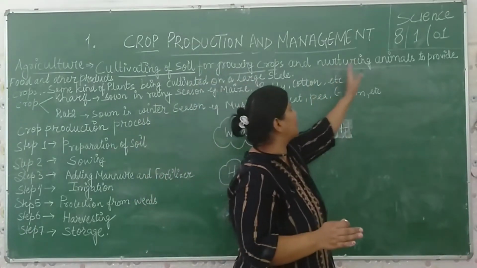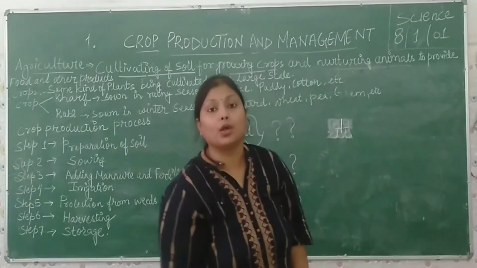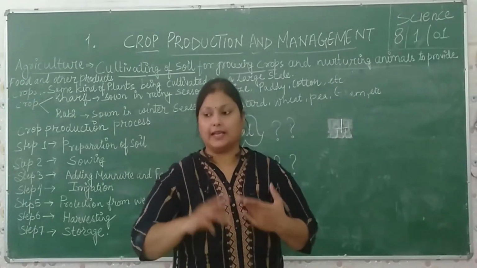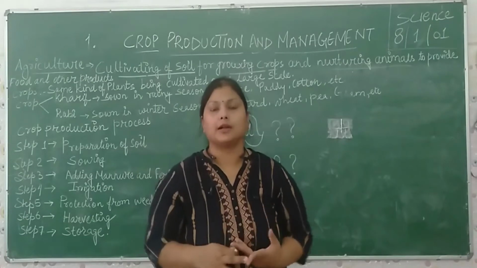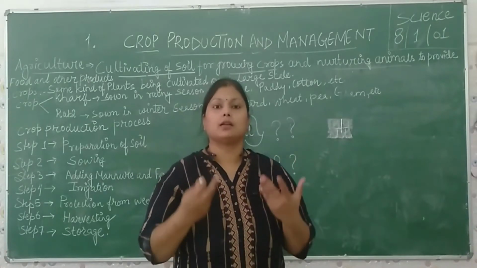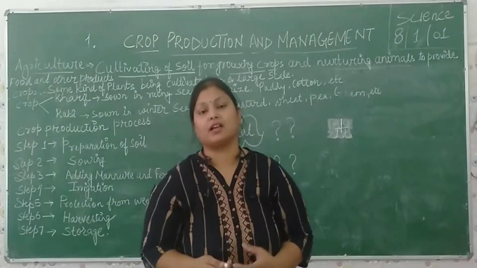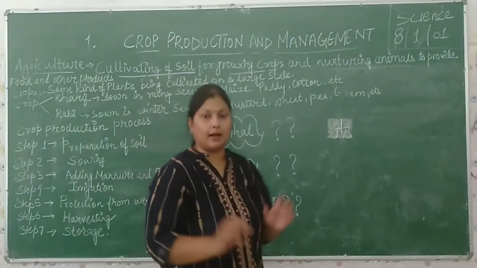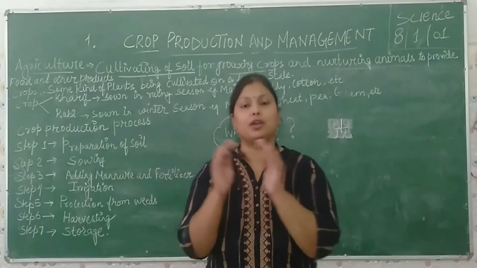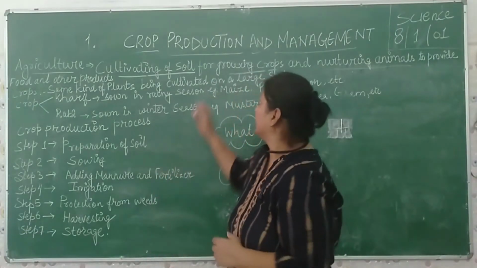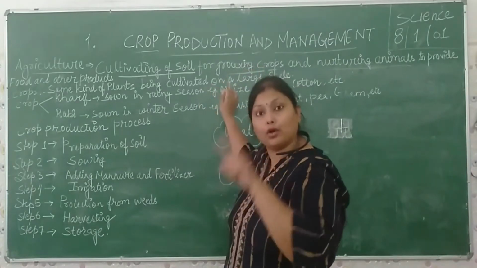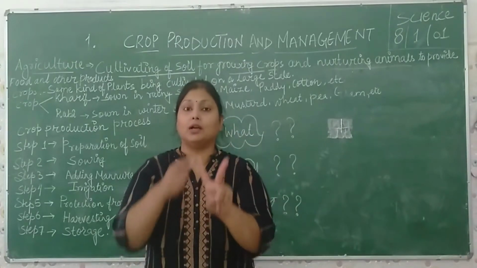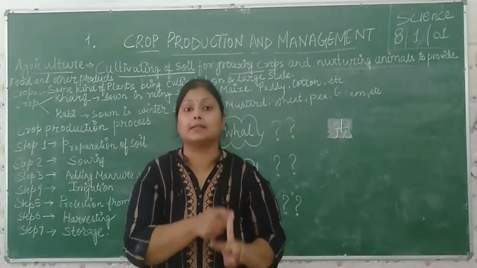Animal husbandry means nurturing and taking care of those animals which are beneficial to us. For example, cow, buffalo, hen, chickens and goats. These are the animals which are very beneficial for us, which provide us milk and other things. So now the agriculture term is complete: culturing of the soil for the growing of the crop and nurturing the animals. Understand? These two things are very important.